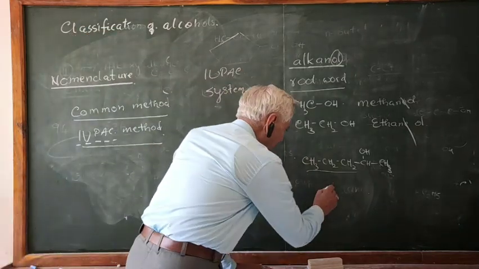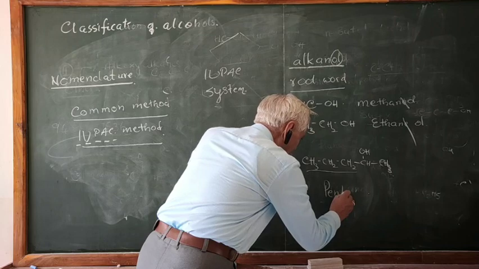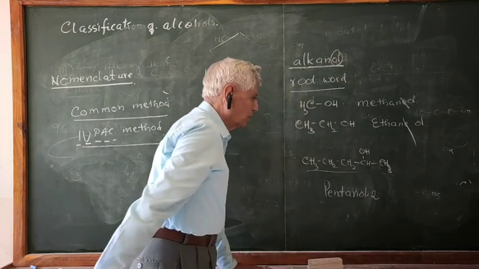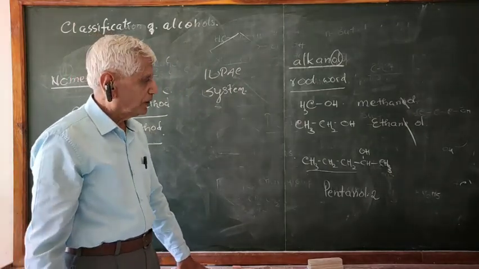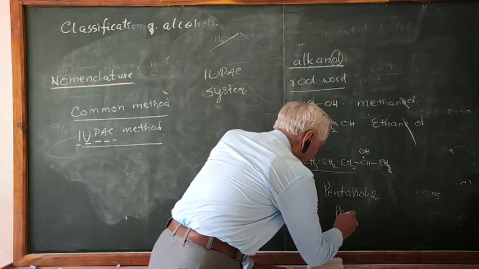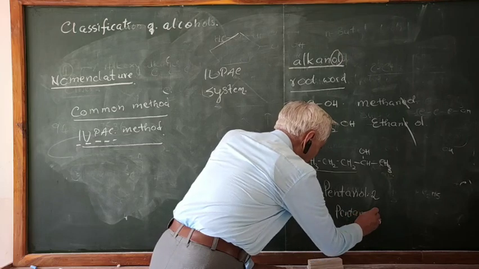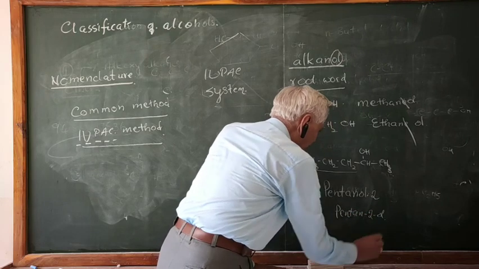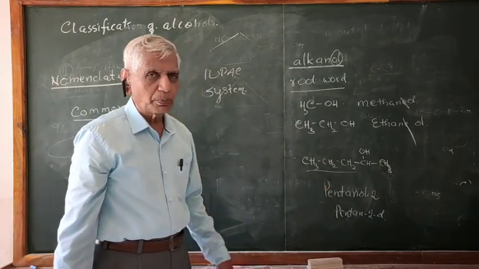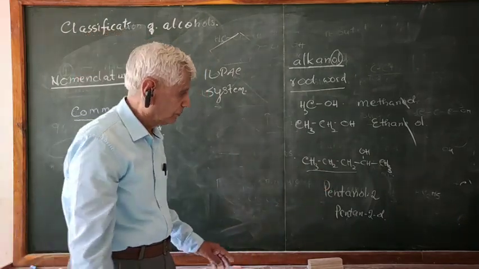Therefore, this compound is called pentanol-2. 2 is the locant for the OH. Or you can call this pentan-2-ol. So this is pentanol-2 or pentan-2-ol.